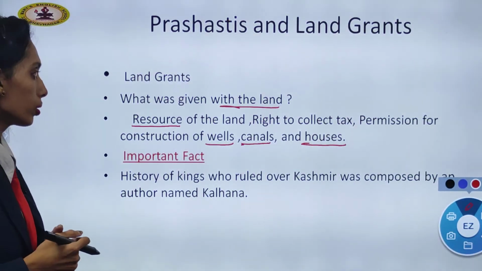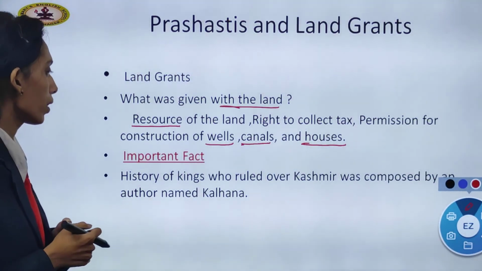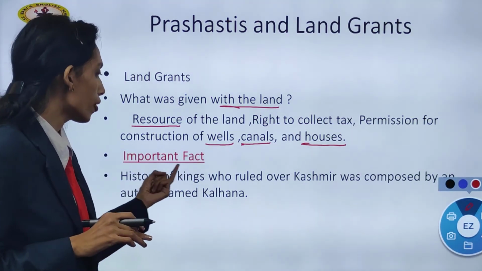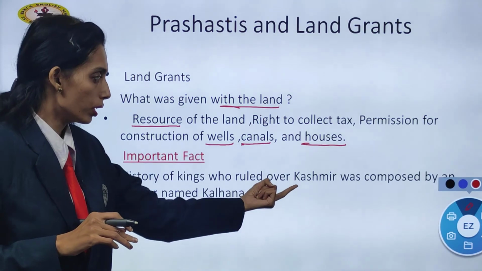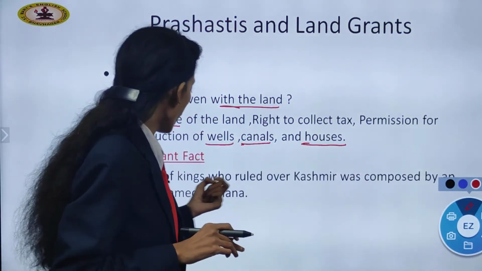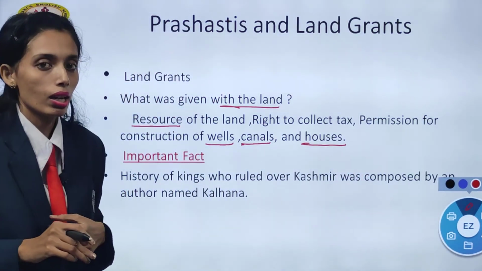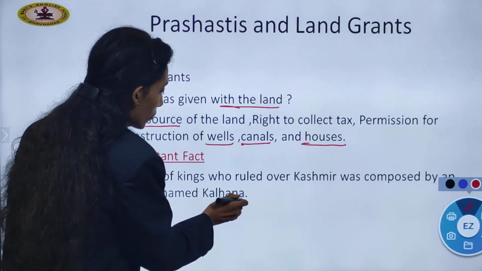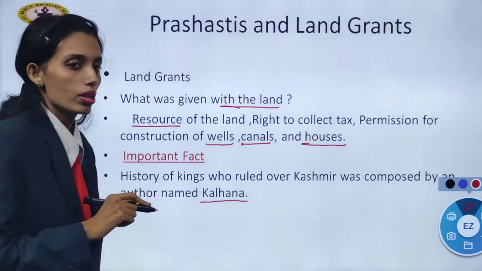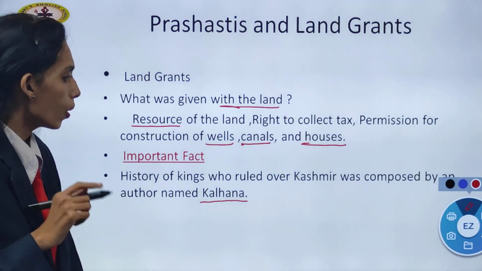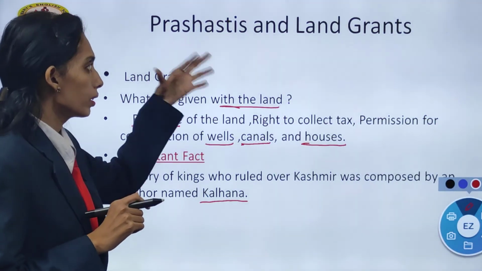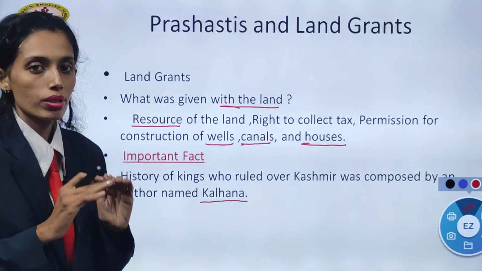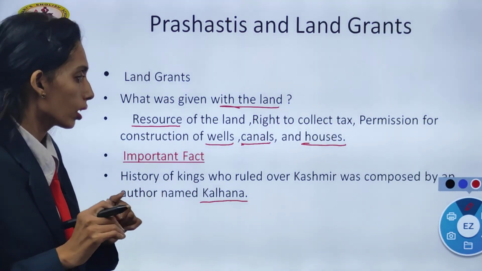An important fact about these Prashastis and land grants, which is very important: the history of the kings who ruled over Kashmir was composed by an author named Kalhana. Here we know about Kashmir through a writer, Kalhana. He writes all the facts, and other than the Brahmins, we have one person who has written the facts about the thing.